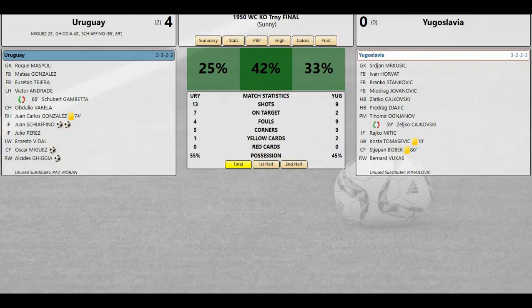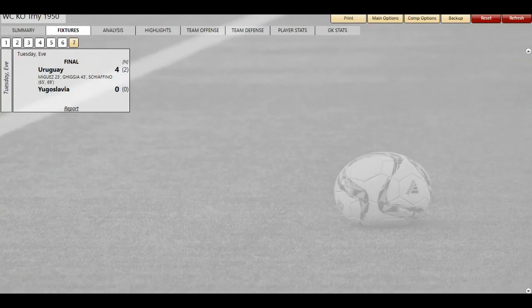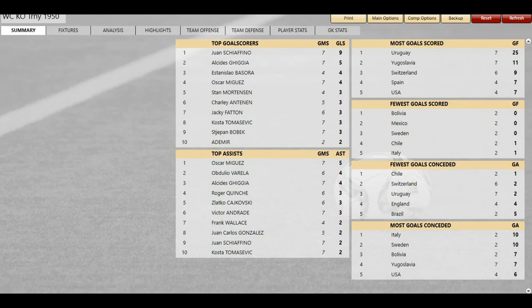Gambetta for Victor Andrade. I'm surprised they didn't change anyone else. Sajovsky for Oganev. But yeah, Uruguay. Miguez, Chiquia, and then Schivano. The man with 2 goals in 4 minutes. So Yugoslavia stood no chance whatsoever. So let's look at the summary.